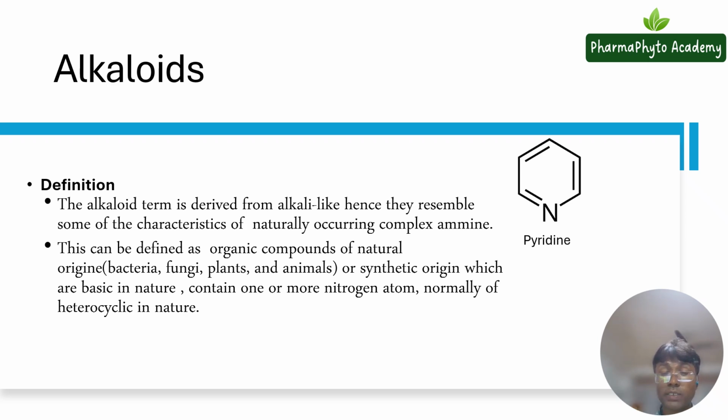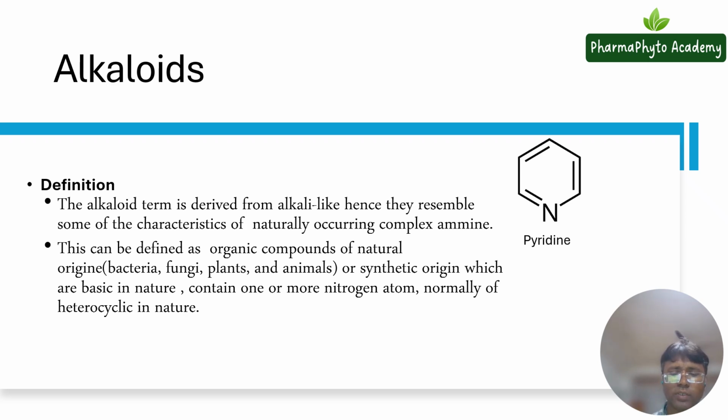So why is this nitrogen basic? Alkaloids are basic because they contain nitrogen, and nitrogen has a lone pair of electrons. Because of this lone pair of electrons, it shows its basic characteristics.